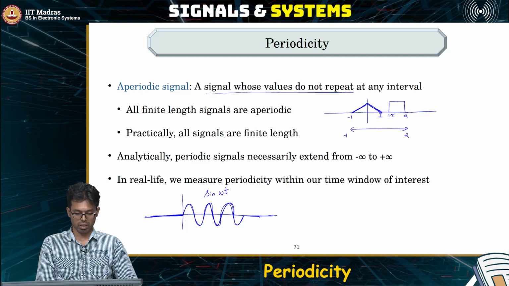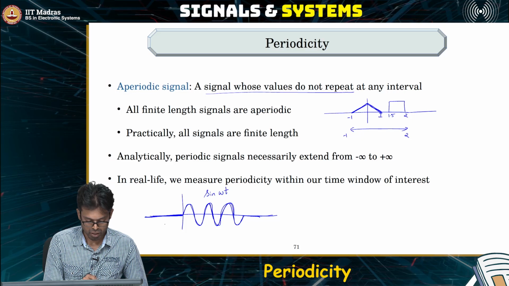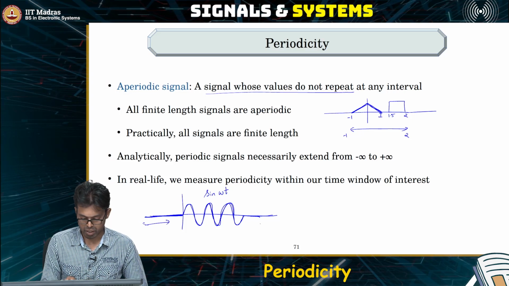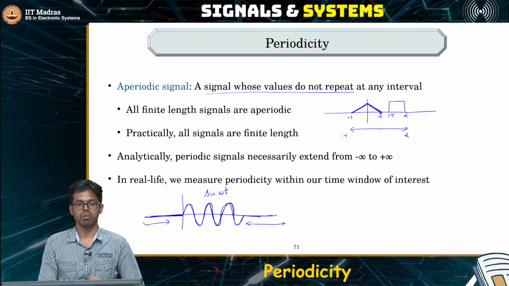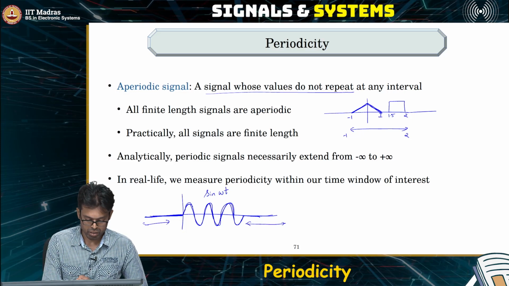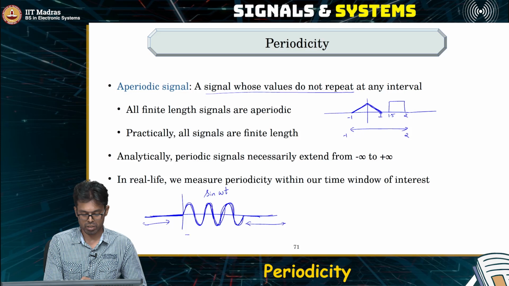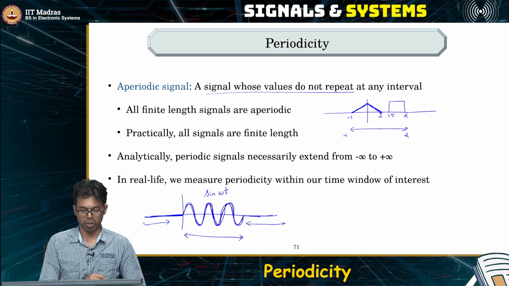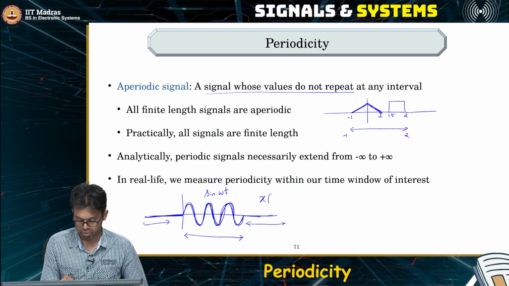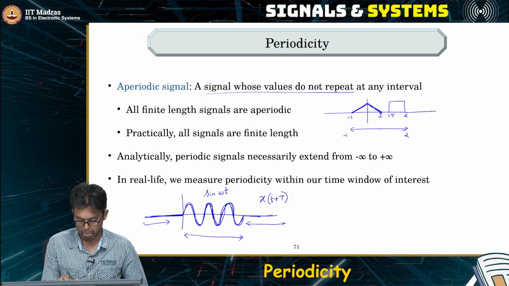It is an aperiodic signal because there is a portion of time where it is completely 0, and it looks like a sinusoid only in a very small finite portion of time. Okay, only in this duration it looks like a sinusoid. So let me see if it satisfies this condition,